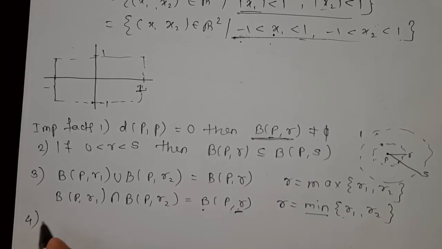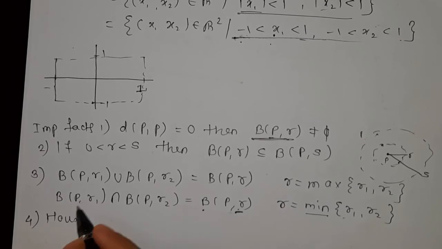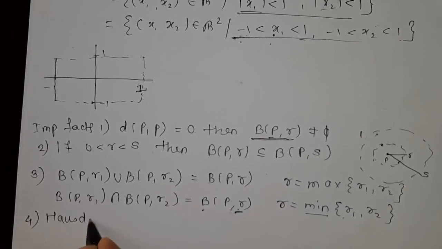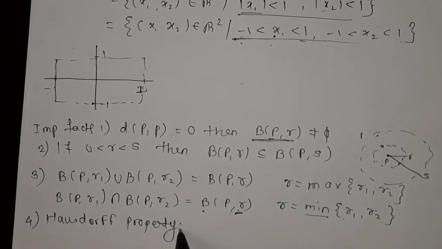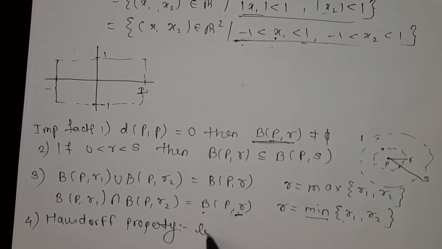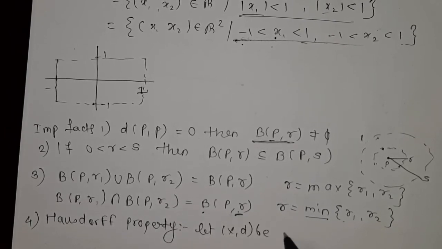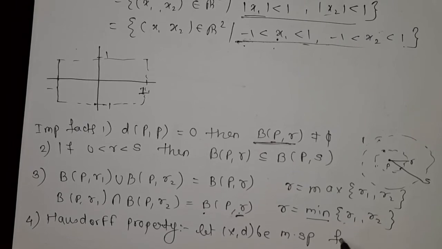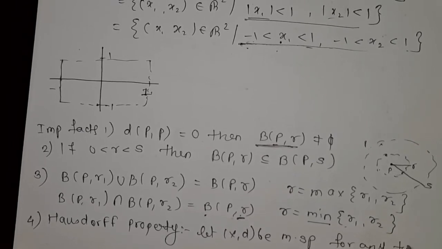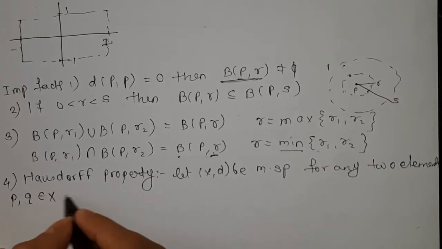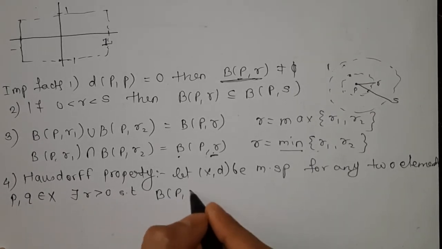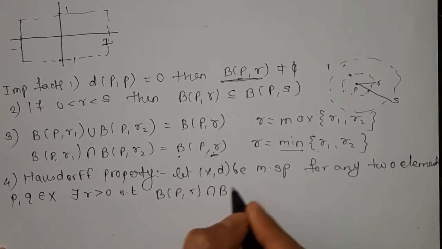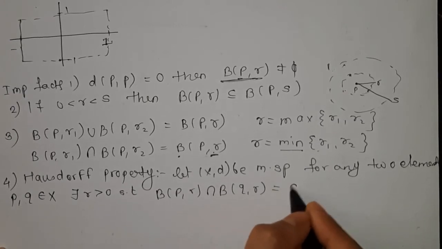Our fourth property is the Hausdorff property. What it says: let (X, d) be a metric space. For any two points P, Q belonging to X, there exists R greater than 0 such that B(P, R) intersection B(Q, R) is equal to empty.